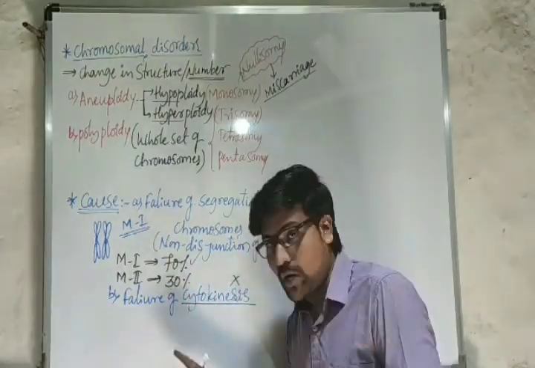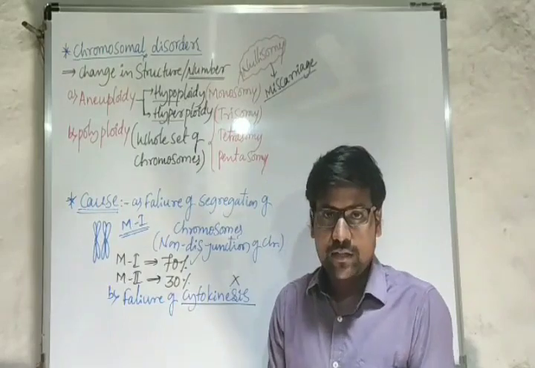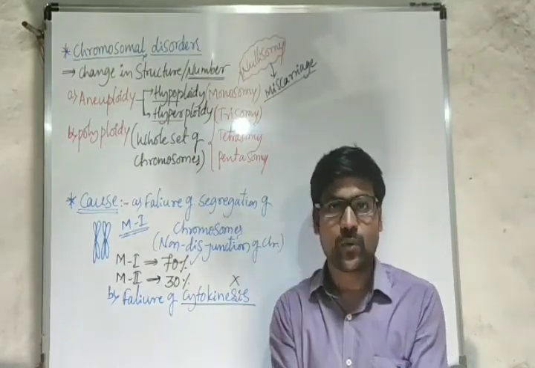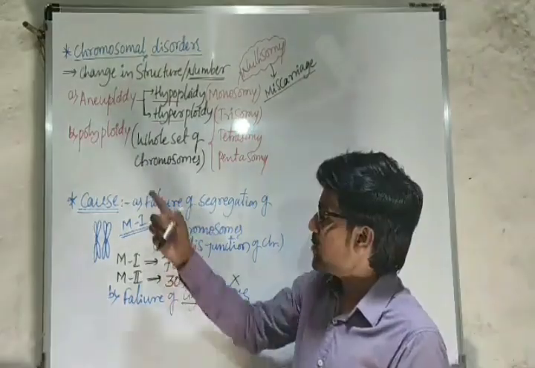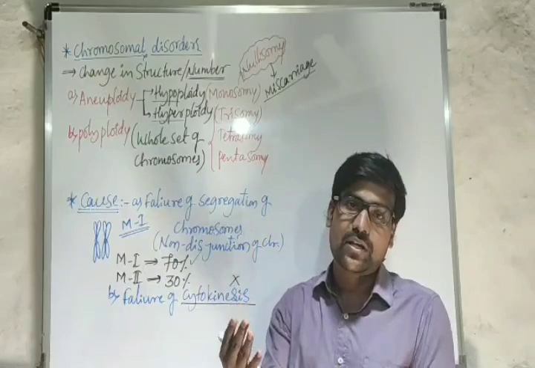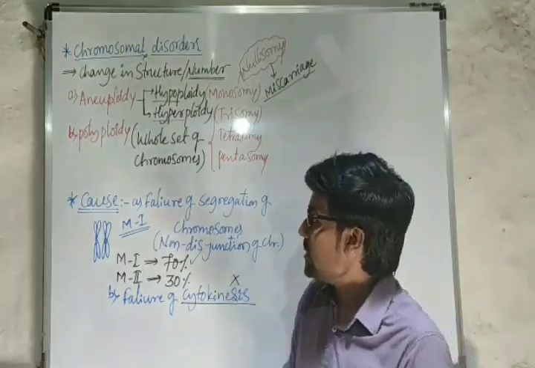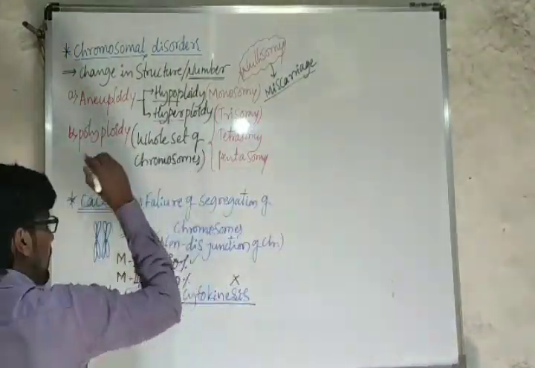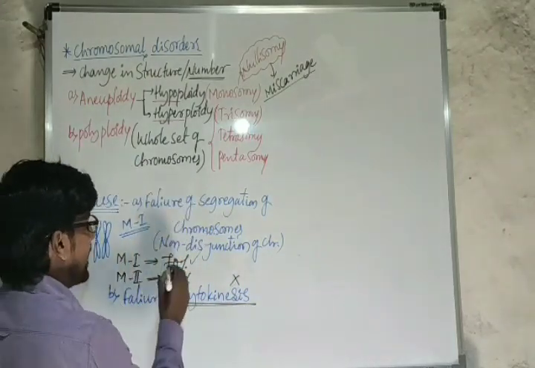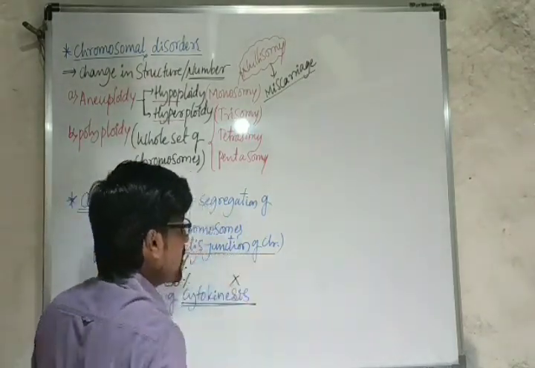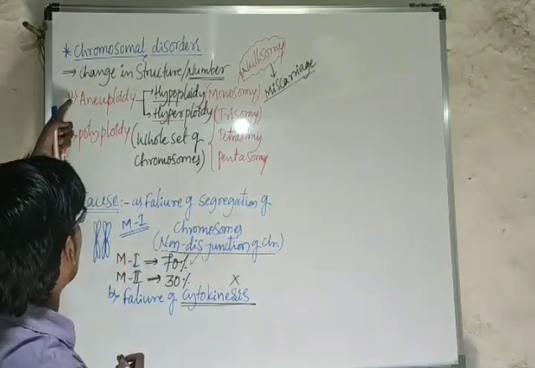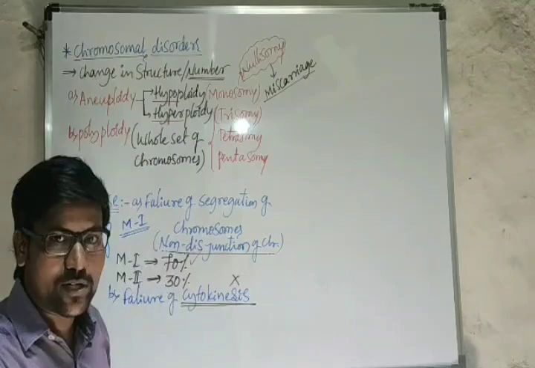If cytokinesis fails, the chromosome set inside is doubled, but the cell is just one. That means instead of the diploid condition, there may be a chance of getting a tetraploidy condition. That is the main reason for the polyploidy condition. So here, one cause is the cytokinesis failure, and the other main reason is non-disjunction of chromosomes or chromatids. These are the two major reasons for chromosomal disorders.